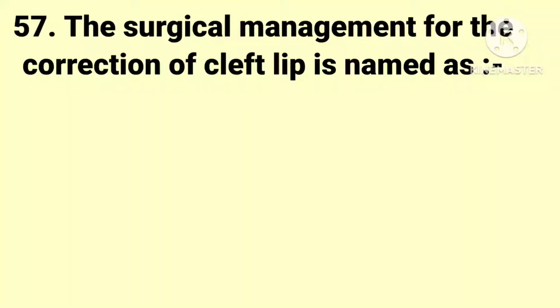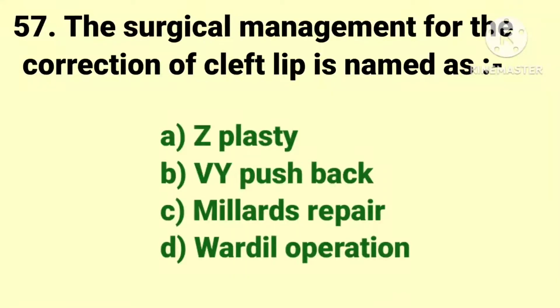നെക്സ്റ്റ് ക്വസ്റ്റ്യൻ. The surgical management for the cleft lip is named as. The options are setplasty, VY pushback, Millard's repair, and Wardile operation. And the answer is Millard's repair.